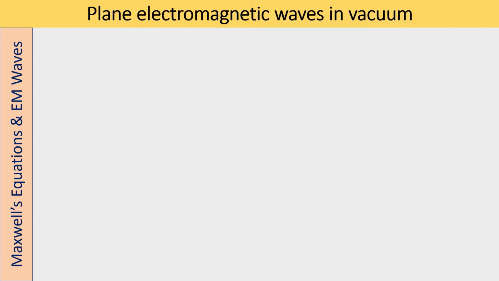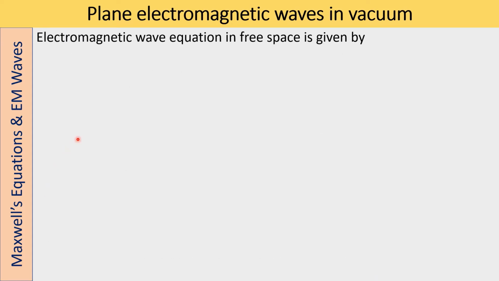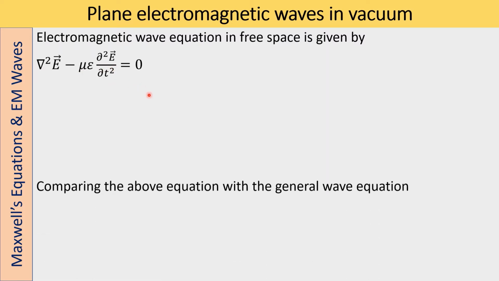The electromagnetic wave equation in free space is given by del squared E minus mu epsilon del squared E by del t squared equals 0.